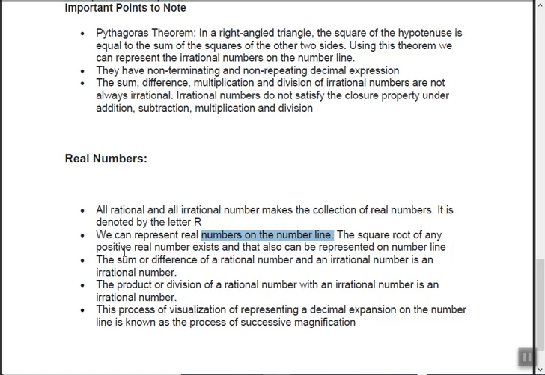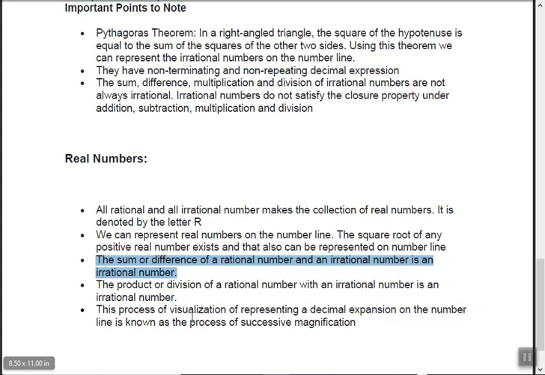Okay. The sum or difference of a rational number and an irrational number is an irrational number. Remember, rational plus irrational equals irrational. Product or division of a rational number with an irrational number is an irrational number. Means rational into irrational equals irrational. Rational divided by irrational equals irrational.